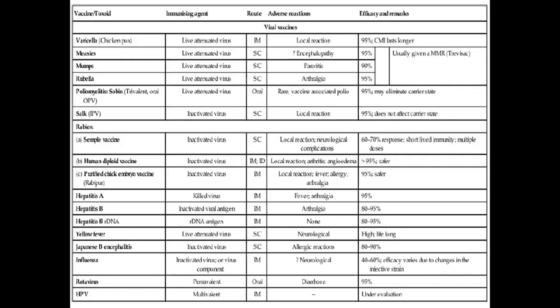Yellow fever and Japanese encephalitis. These two are the other important viral vaccines which you have to remember. They are given subcutaneously and they have high efficacy rates.